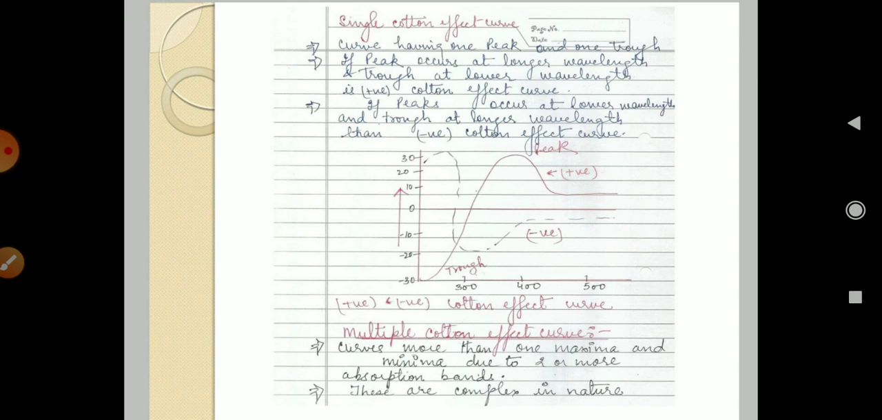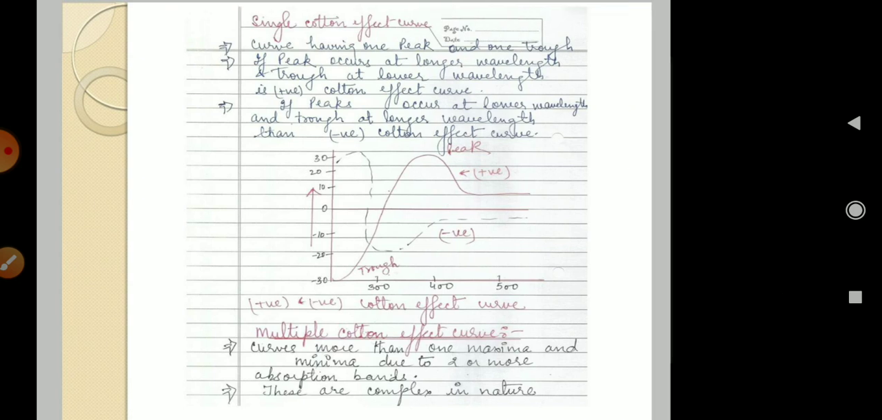The peak is present at a longer wavelength and the trough at a lower wavelength, so it is positive. You can see this from the curve, and by the dotted curve you can see the negative Cotton effect. So what is a multiple Cotton effect? If the curve has more than one maximum and minimum due to two or more absorption bands, it is known as a multiple Cotton effect curve. These are complex in nature.